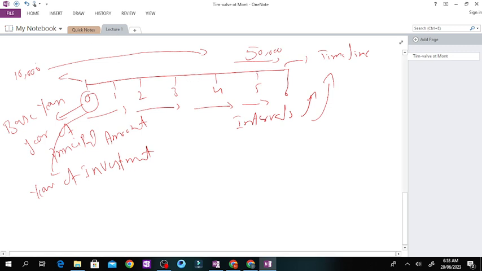The bank said that if you deposit that amount, you will get, for instance, a 10% compound interest rate. You just have to forget the idea of the simple interest rate, because simple interest is not realistic in today's world. So you just focus on compound interest, and all your course content will be based on the compound interest rate.